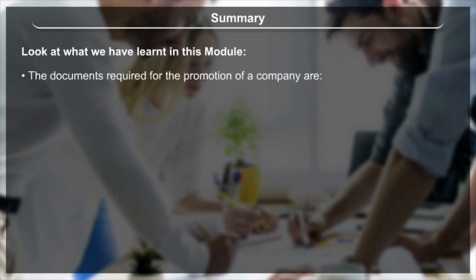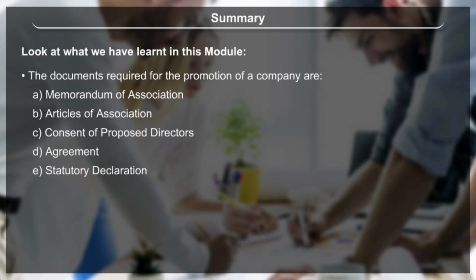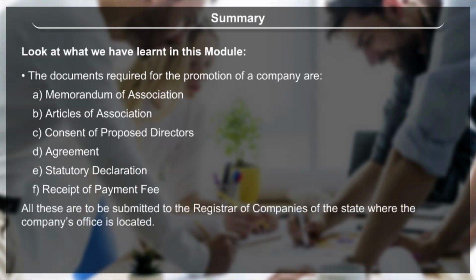The documents required for the promotion of a company are A. Memorandum of Association. B. Articles of Association. C. Consent of proposed directors. D. Agreement. E. Statutory declaration. F. Receipt of payment fee. All these are to be submitted to the Registrar of Companies of the state where the company's office is located.